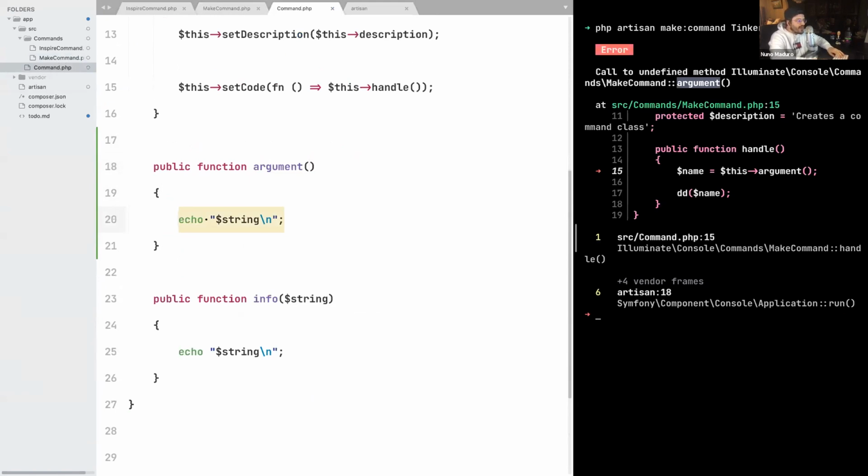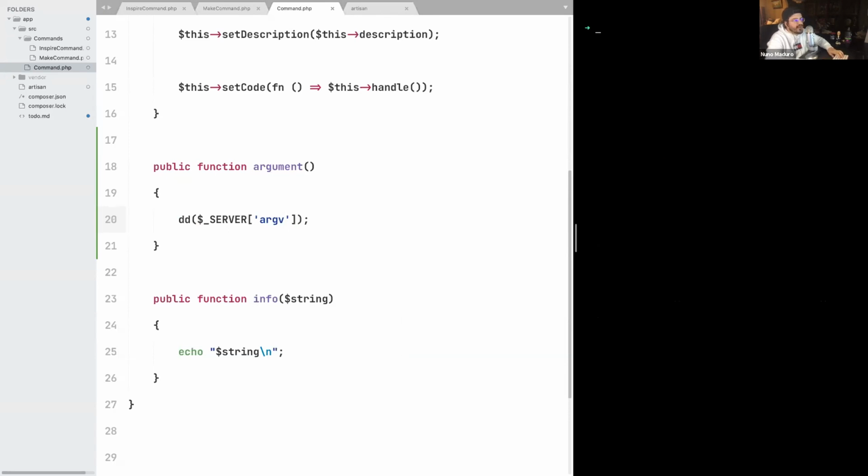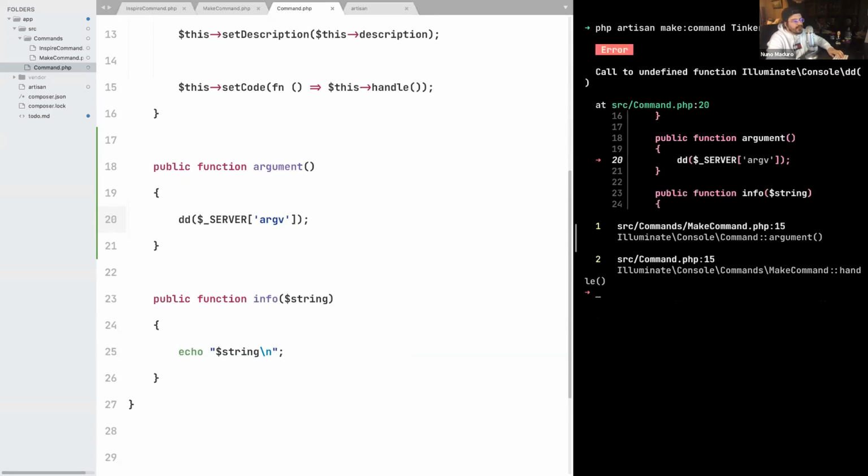And let's use a very PHP magical thing with the name $_SERVER. This is basically a global variable on PHP that has multiple environment variables. And one of them is the arguments we provide on the terminal. All right, so let's type php artisan make:command.